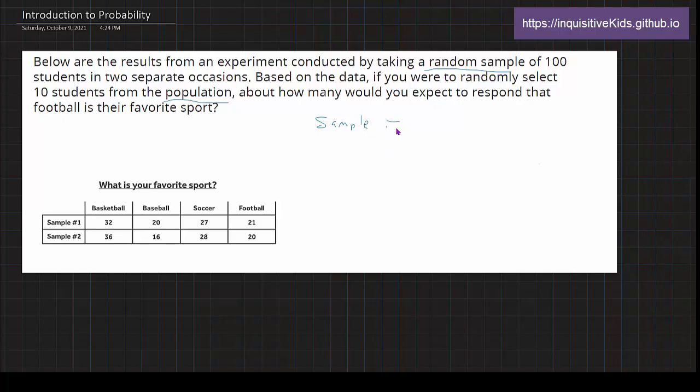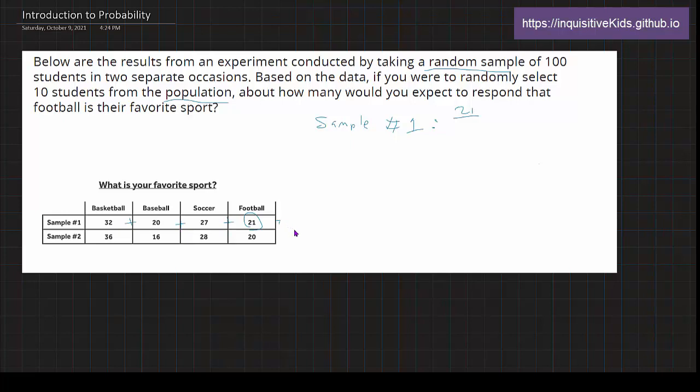Sample number one. In sample number one for football, how many people were there? So let's look. There are 21 for football. So that's 21 over all of the others added together. So if you add these all up,